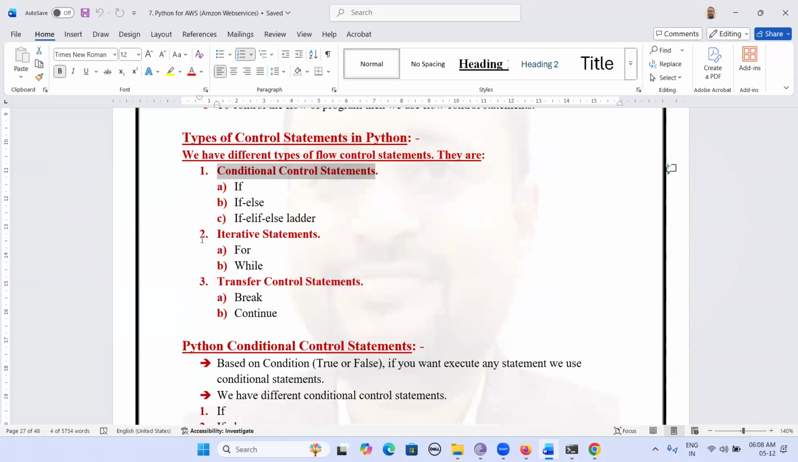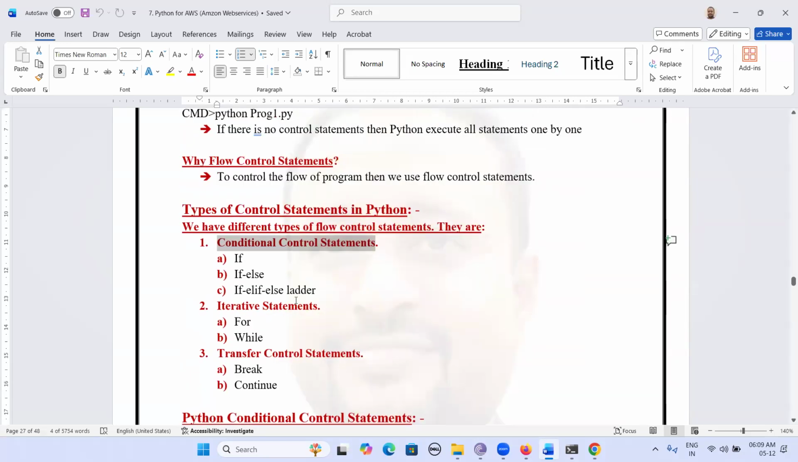And next, we have transfer control statements. I want to move control from one location to another location based on a condition. Then we have two control statements, break and continue. Break and continue can be used to move control from one location to another location. So these are three types of control statements.